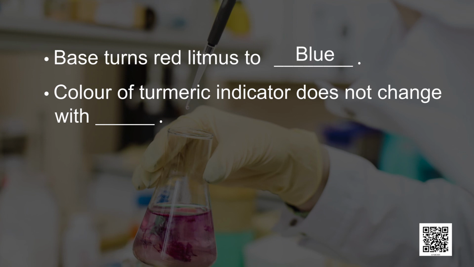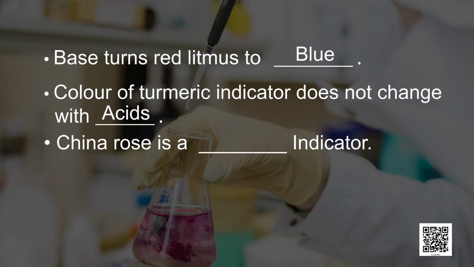Yes, you're right. Color of turmeric indicator does not change with acids. Third question, China rose is a dash indicator. Which kind of indicator? If your answer is natural, then you are absolutely correct. China rose is a natural indicator.